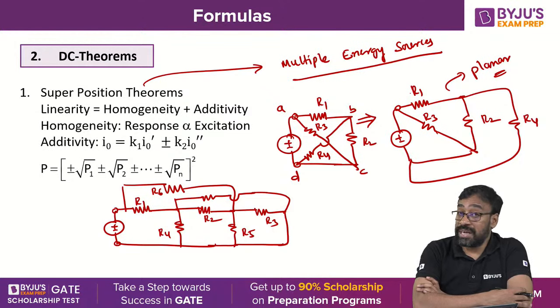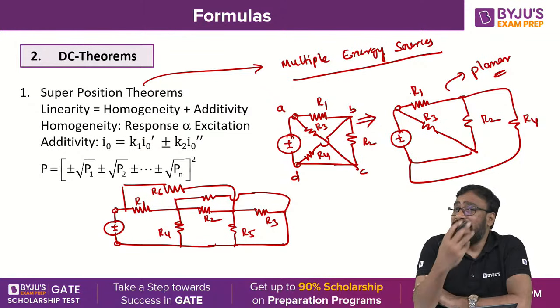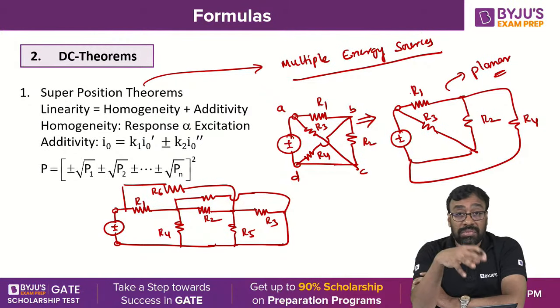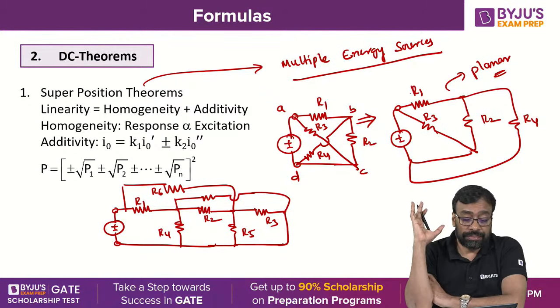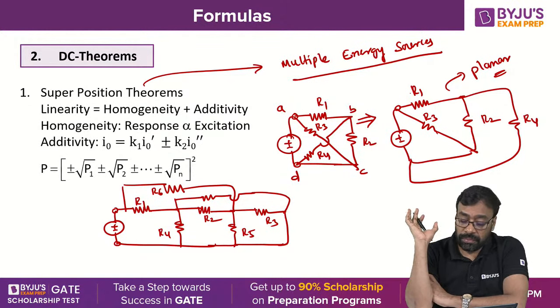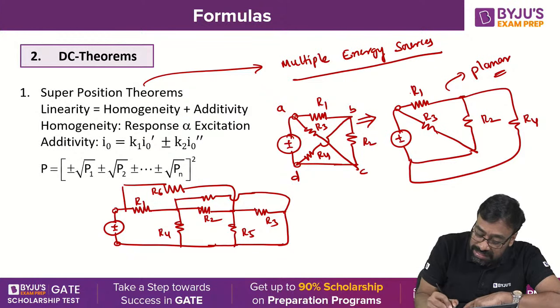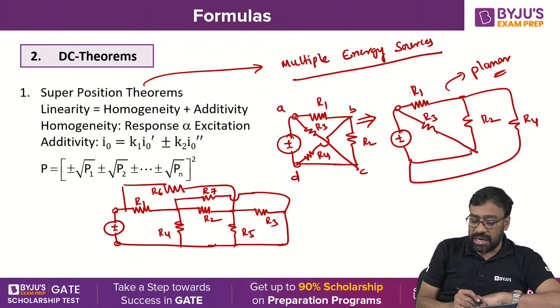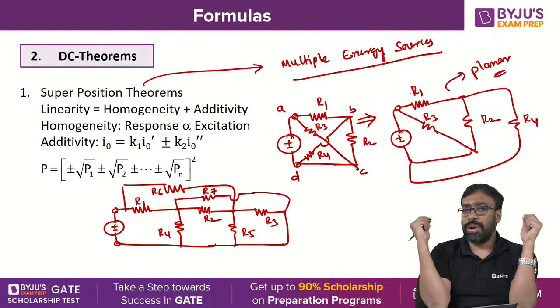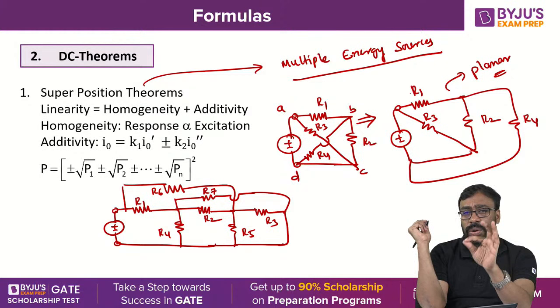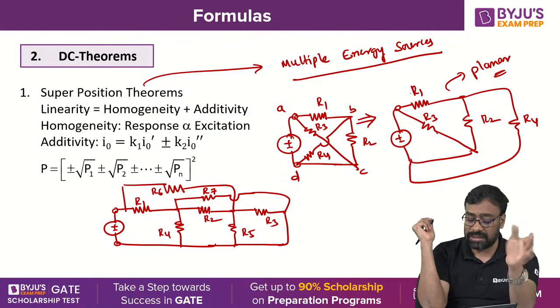So again, you made a mistake. I told you to redraw the network and then try. First, you make an attempt whether you are able to reconstruct or not. Look at this. Suppose this is R6, right? This is R7, let us say. The problem is with R7 and R4, both are crossing over each other. R6 and R7, R6 is crossing over R7 or R7 is crossing over R6.